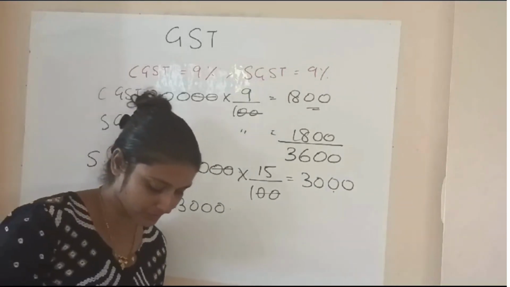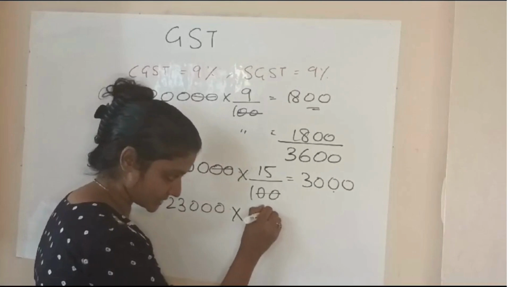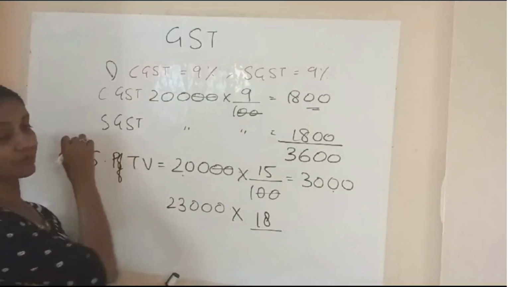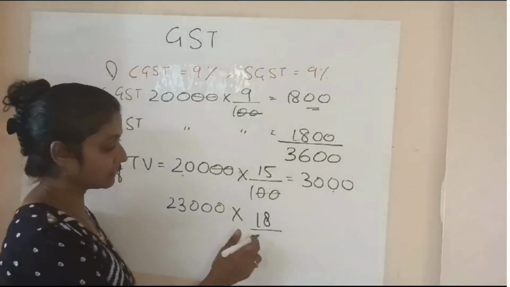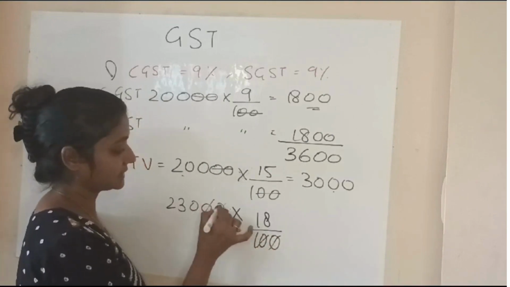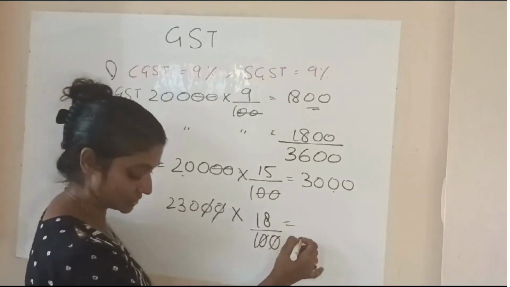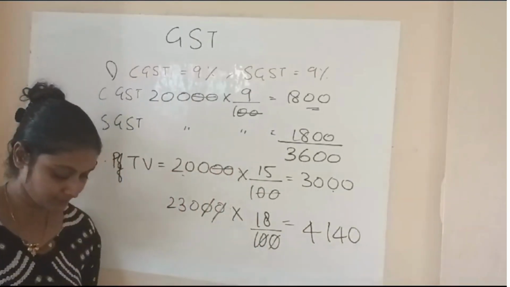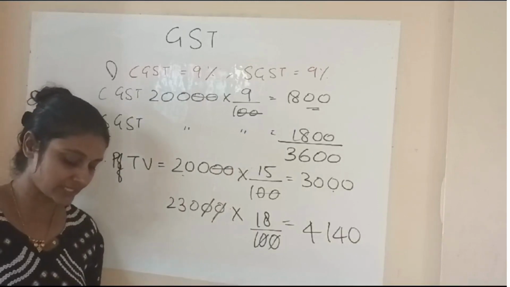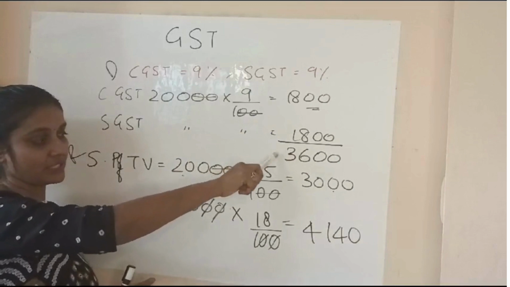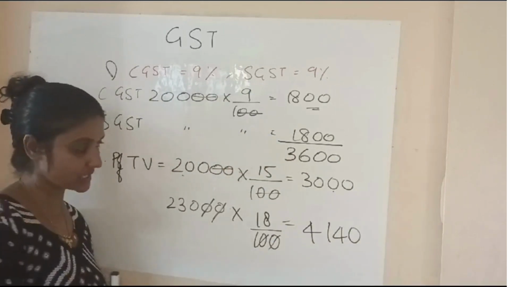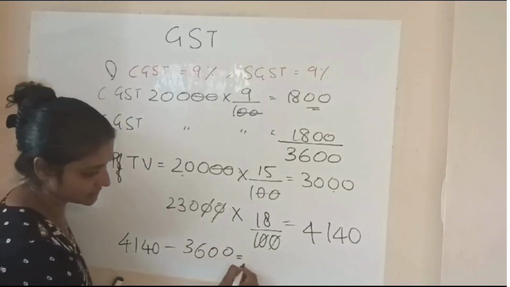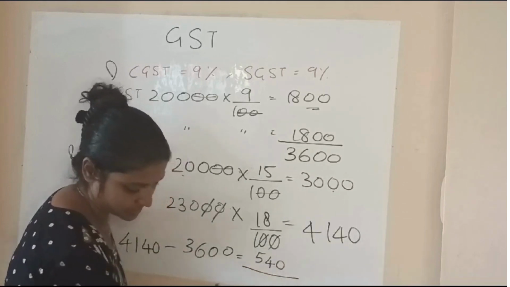23,000. Now on 23,000, 18% GST will be levied. Right? 18%, because dealer D paid, so he will take it from the retailer too. That is the consumer who is going to take the television, so he will also pay. So that comes to 4,140. Right? Now the amount of GST to be deposited by the dealer will be whatever he took minus what he gave. That is the extra that he is taking. That is 4,140 minus 3,600, which gives you 540. So this is the answer.